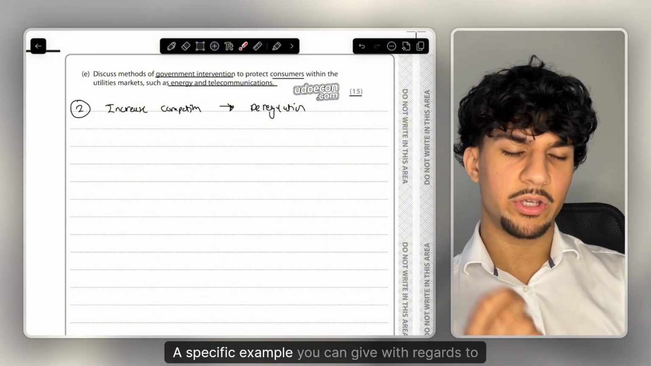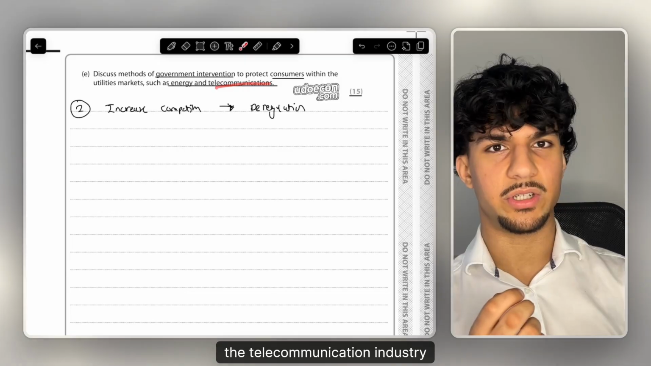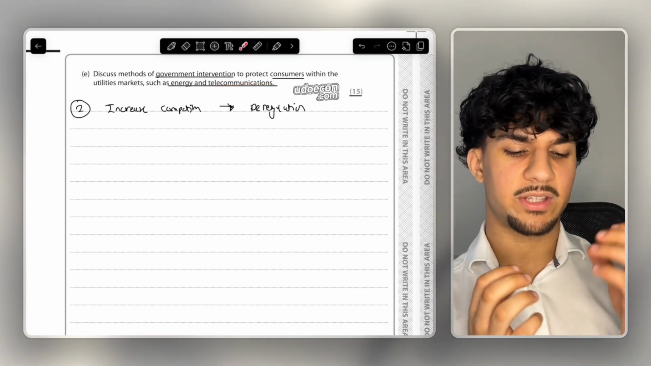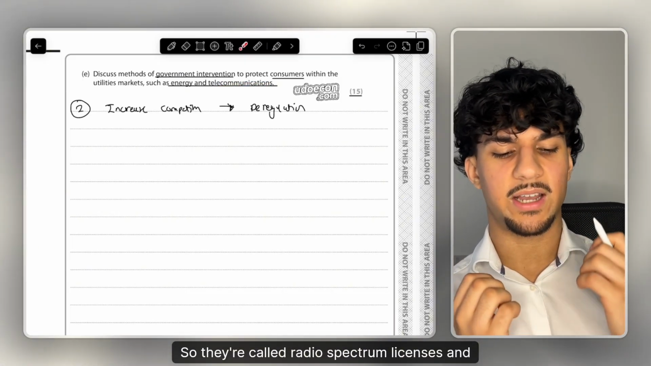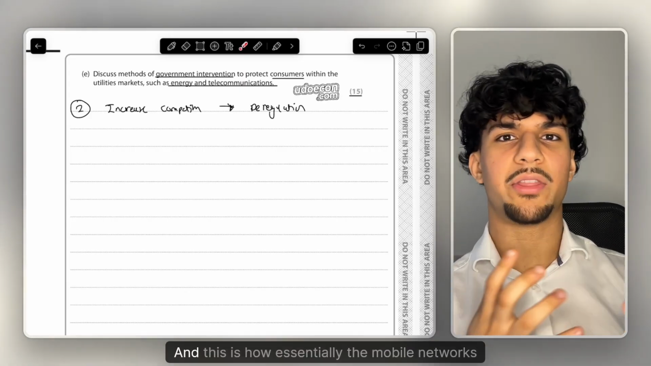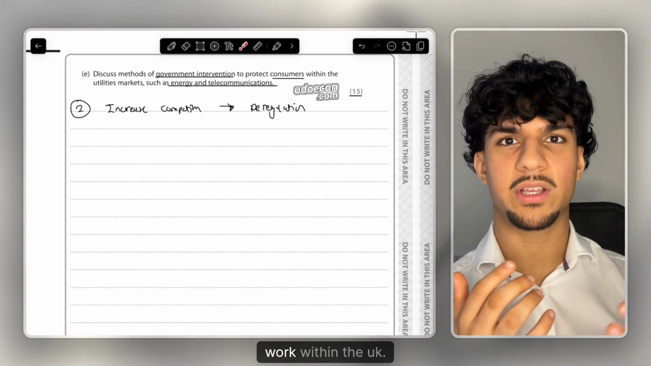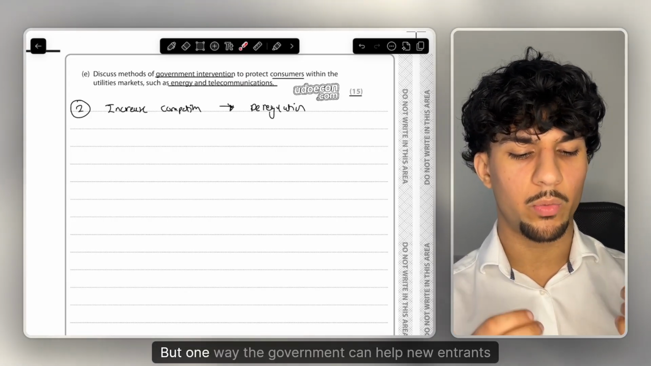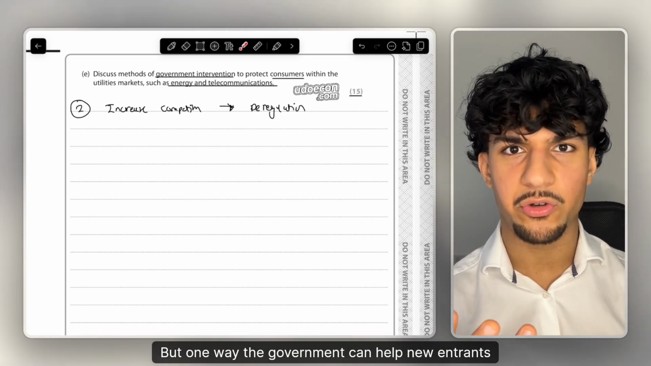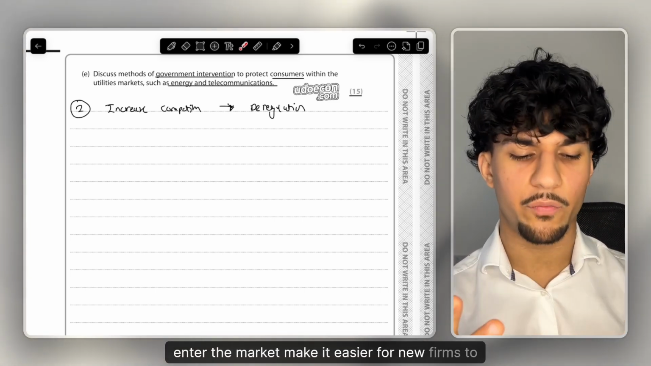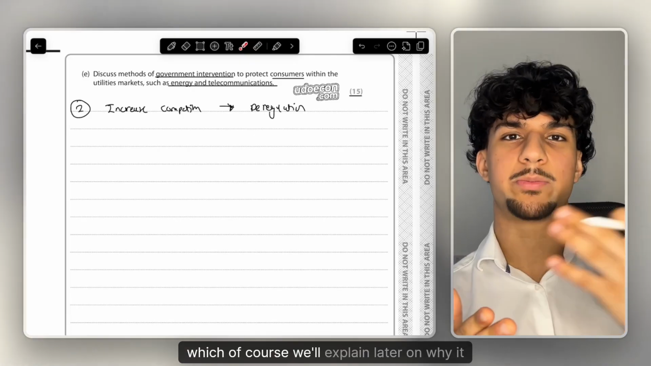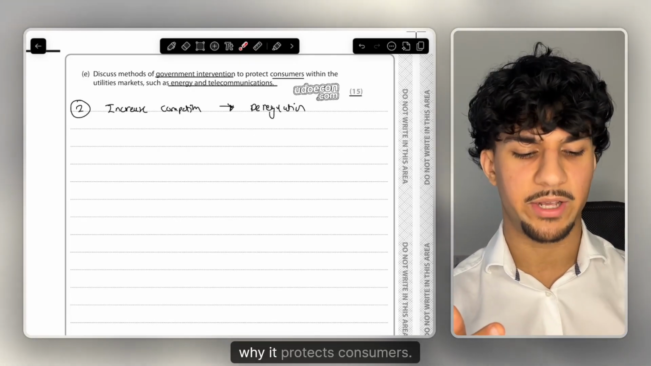A specific example you can give with regards to the telecommunication industry is radio licenses. They're called radio spectrum licenses, and essentially all the big firms buy them, and this is how the mobile networks work within the UK. But one way the government can make it easier for new firms to enter the market, which of course we'll explain later on why it helps, why it protects consumers.